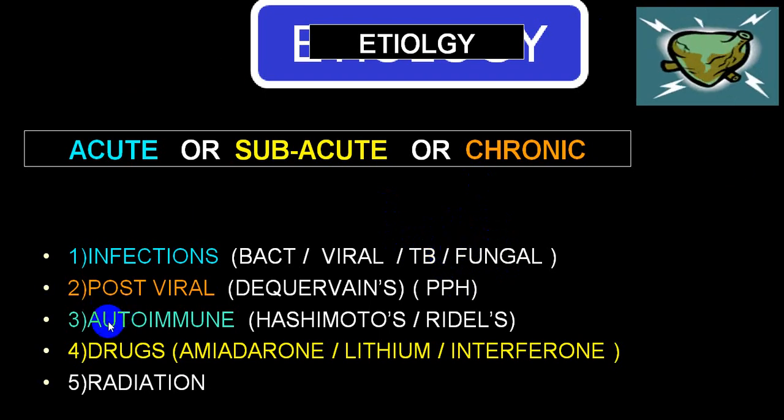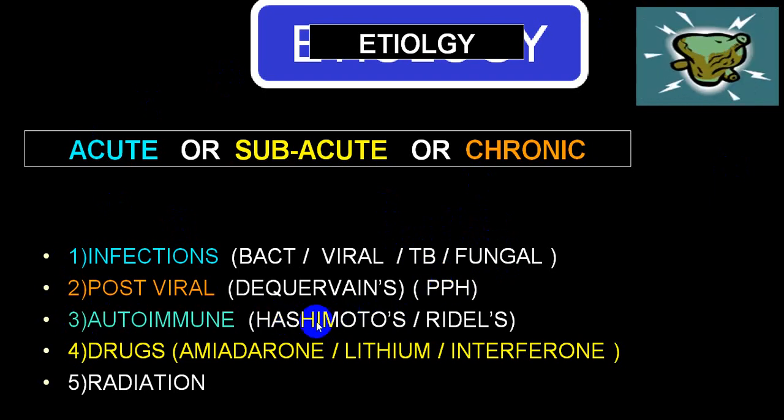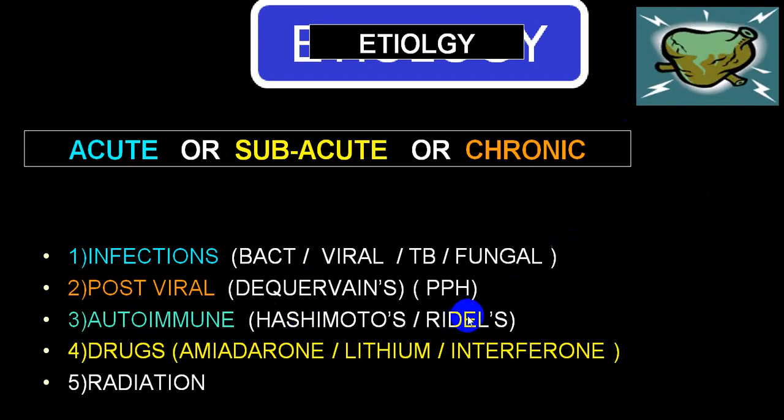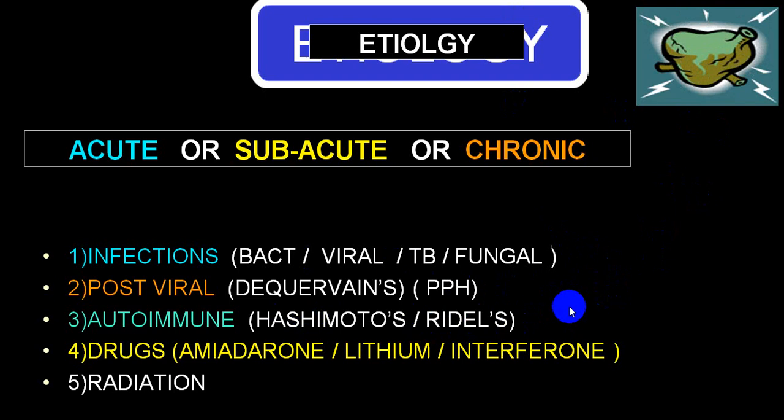The third group we call autoimmune, that is Hashimoto's, postpartum thyroiditis, etc. Riedel's belongs to a different group. Ideally, there is no exact etiology, but it is not autoimmune; it is because of extensive fibrosis. Some say that it is due to a disorder which can end up with an extensive fibrosis.